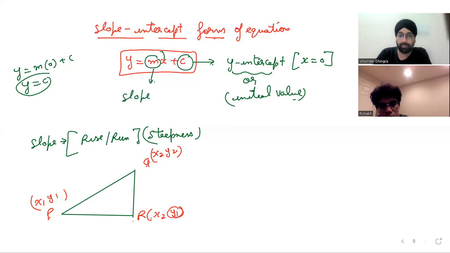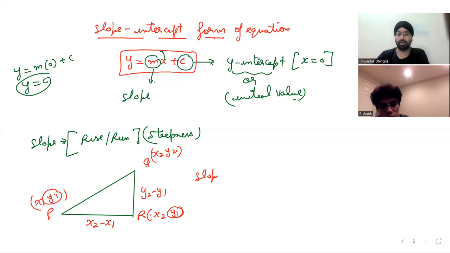Over here, y is same, so this will be x2 minus x1. Sorry, no problems. Over here, x is same, so this will be y2 minus y1. You agree? Now, if we think of a slope, what is it?